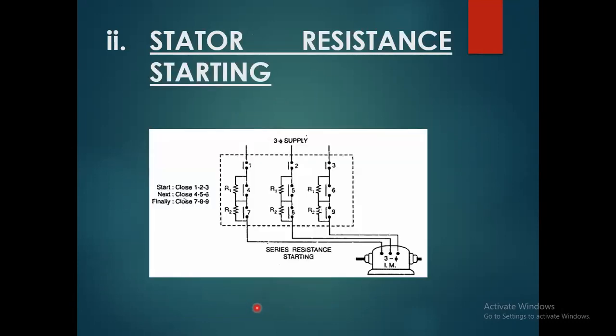Now moving towards the next aspect, that is the stator resistance starting method of a three-phase induction motor, in which we provide the supply of three-phase utility to a delta connected motor through the contactor, with phase terminals 1, 2 and 3 respectively red, yellow, blue. And then on each and every single terminal we get a resistance in series,